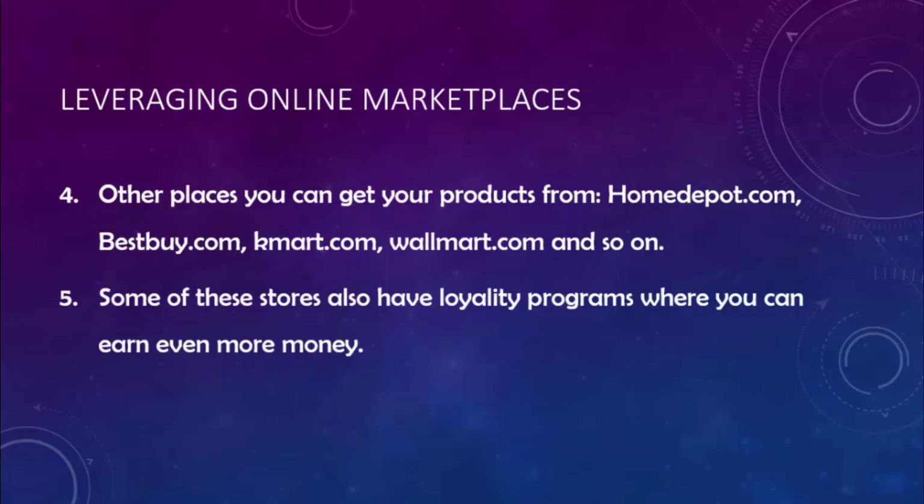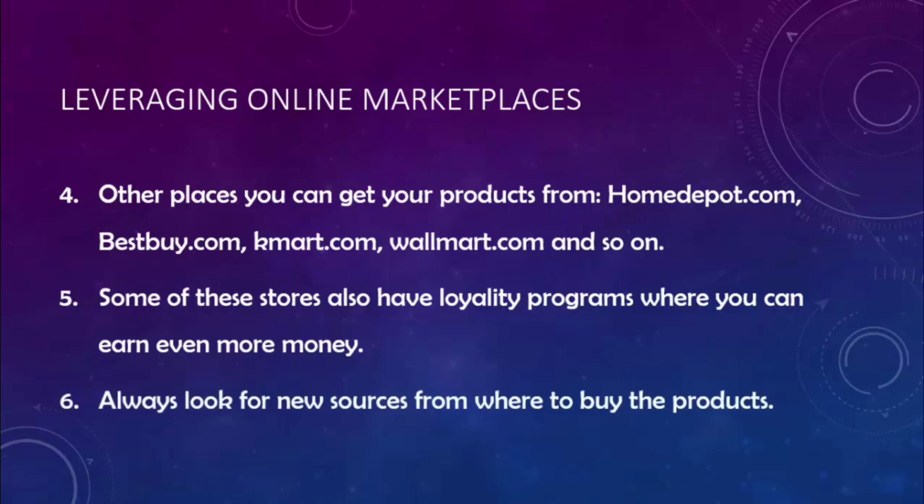Also, on some of the stores that have loyalty programs, you can create your own account and your own loyalty card. You can have a higher profit margin because you earn points for each order that you make, and you can get special discounts for some products. That can turn into an extra couple of hundred dollars every single month, which is very good money, of course.